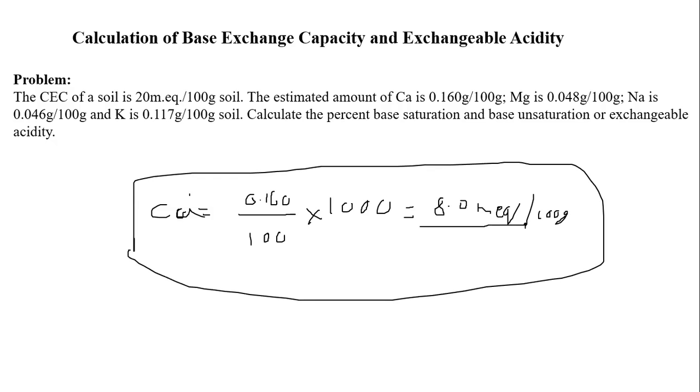So we get 8 milliequivalents for calcium. Like that, we calculate the same for magnesium and sodium. Finally, after adding all this, calcium, magnesium and the rest, how much do we get in total? 17 milliequivalents of basic cations.